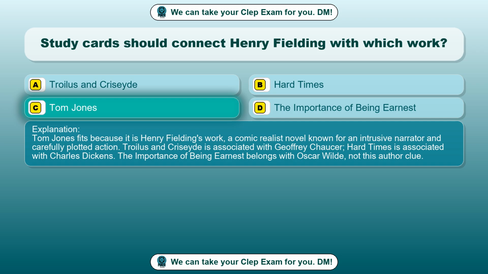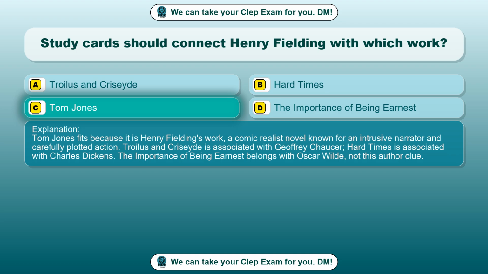Tom Jones fits because it is Henry Fielding's work, a comic realist novel known for an intrusive narrator and carefully plotted action. Troilus and Cressida is associated with Geoffrey Chaucer. Hard Times is associated with Charles Dickens. The Importance of Being Earnest belongs with Oscar Wilde, not this author clue.